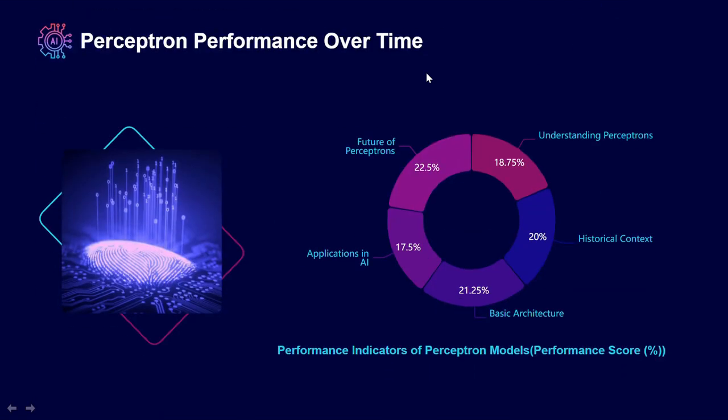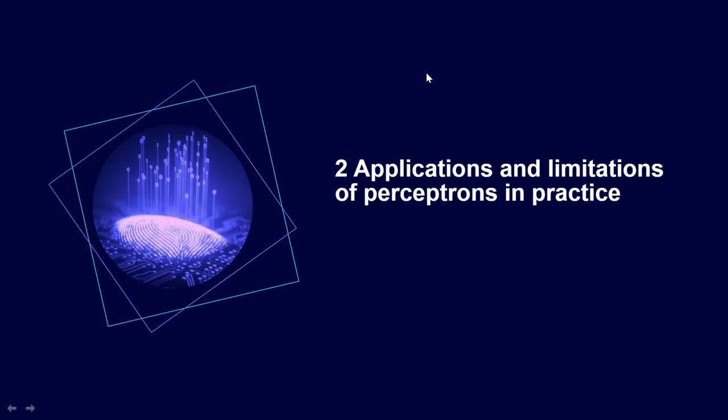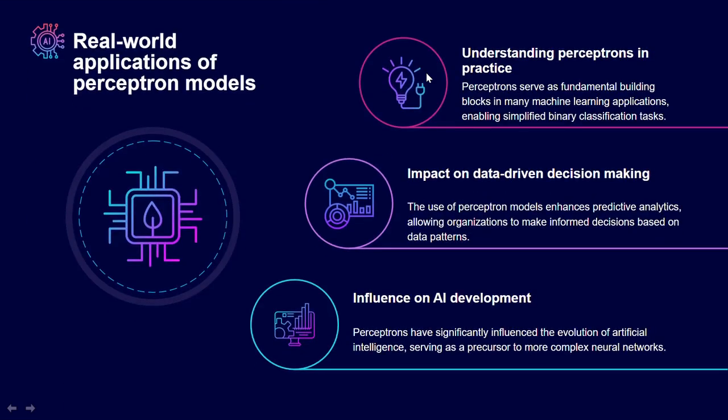If you look at the perceptron performance over time, understanding the performance is very important in the historical context. We need to look at the basic architecture, its uses in the applications of artificial intelligence, and the future of perceptron. You can see the percentages here so that you get an overview of how performance has changed over time. And now let's look at the applications and limitations.